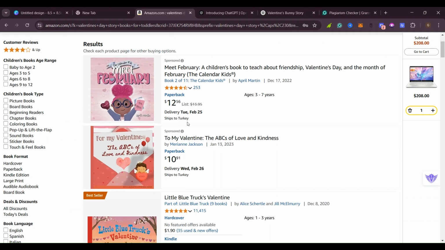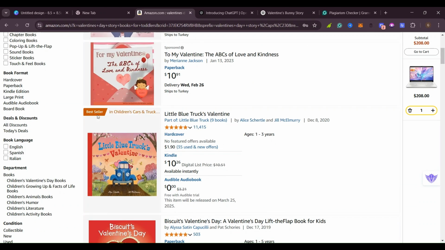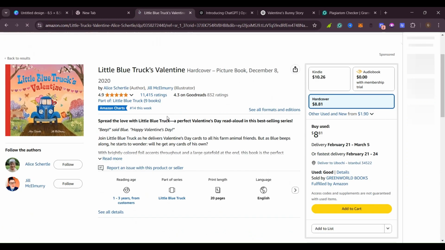Yes. So these are the books that you can come here and see and do your research. As I've told you, if you have money, you can go for tools like Publisher Rocket or Bookbolt and do the research. But if you don't have money, you can go and look at these ones which have the word bestseller, and you see how that book looks. Yes. So if we click on this book, it says Little Blue Truck's Valentine. If we click on it here, we are going to know something about it, the pages, the measurements, and all of that. So this is how it is.